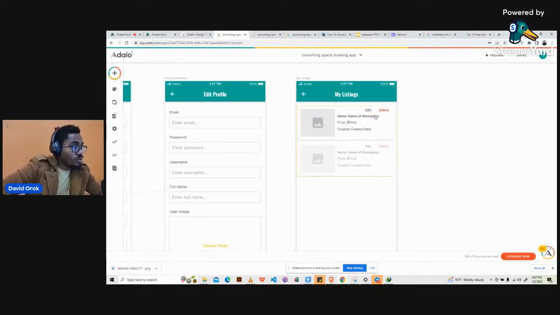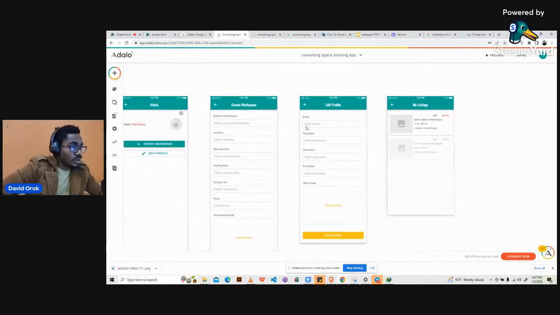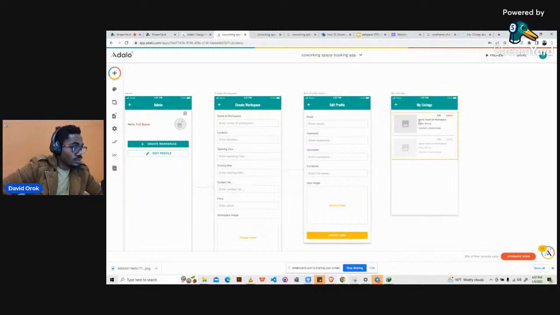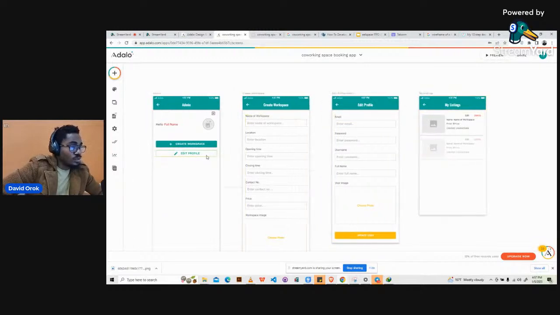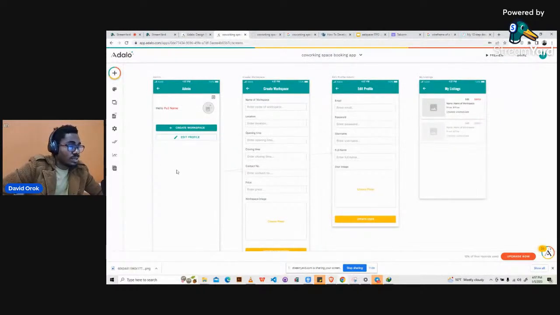Before we go ahead, let's view what we have done so far. Now, we have this particular page, my listings, and we need somewhere on the admin dashboard where we can click on and it can take us to my listings. So I'm going to create another button.